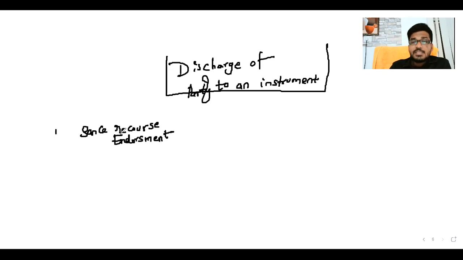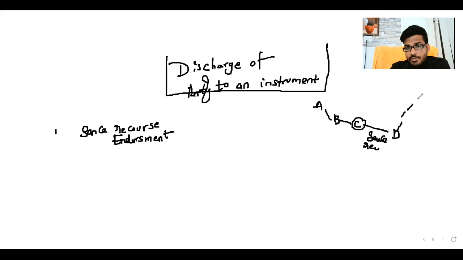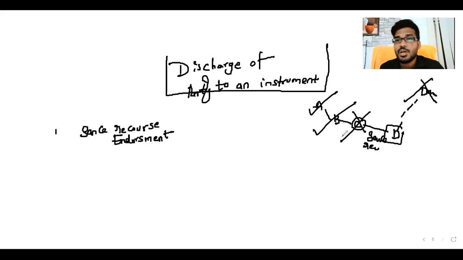So in case of sans recourse endorsement, we already know A endorses the instrument to B, B endorses the instrument to C, C endorses the instrument to D. Sans recourse, on due date D approaches the drawee. Drawee fails to pay, so D can sue on whom? D can sue only A and B, not C. Why? Because C made a sans recourse endorsement. Whenever you mention the words sans recourse, you do not have any further liability. They expressly state that they are not liable. This is a sans recourse endorsement.